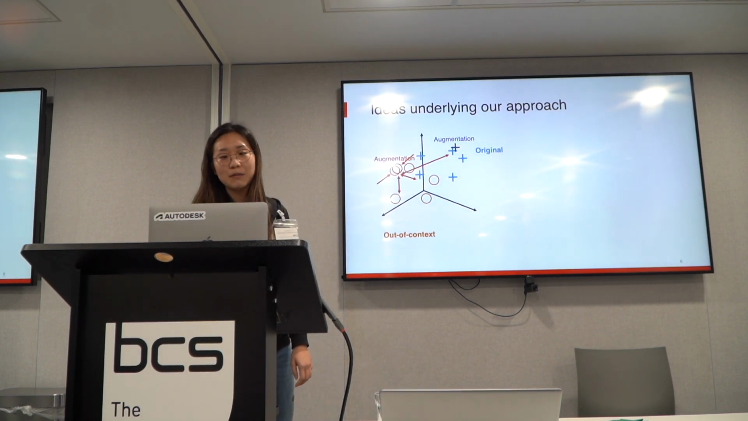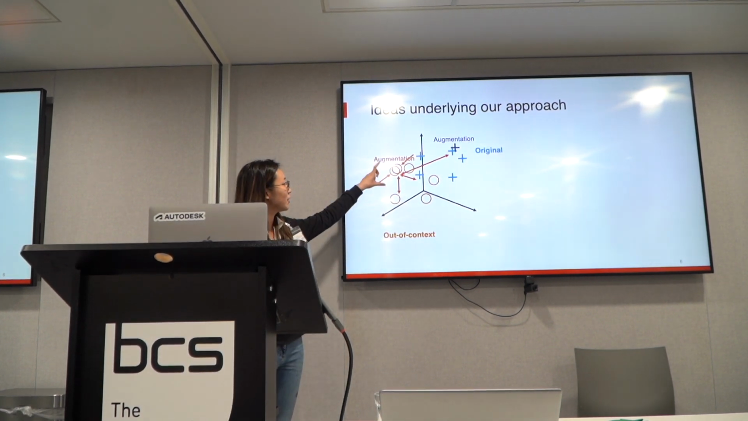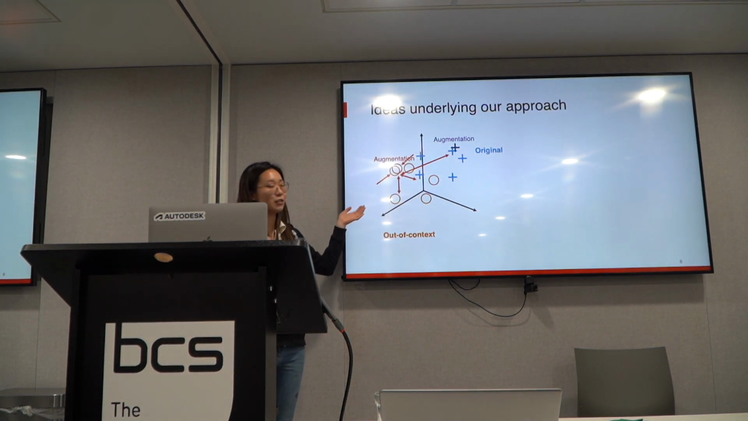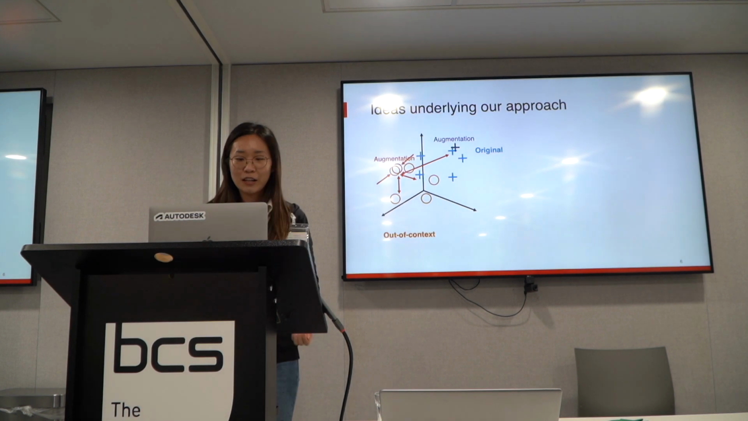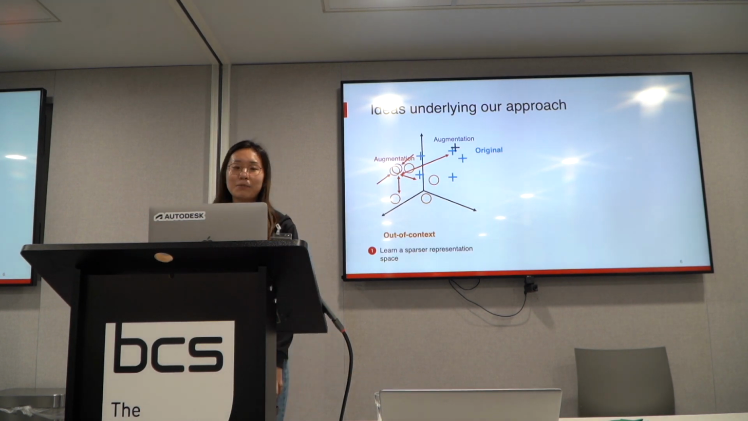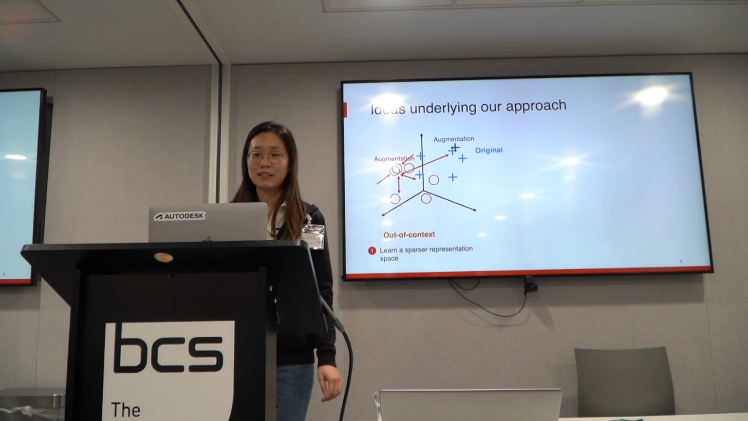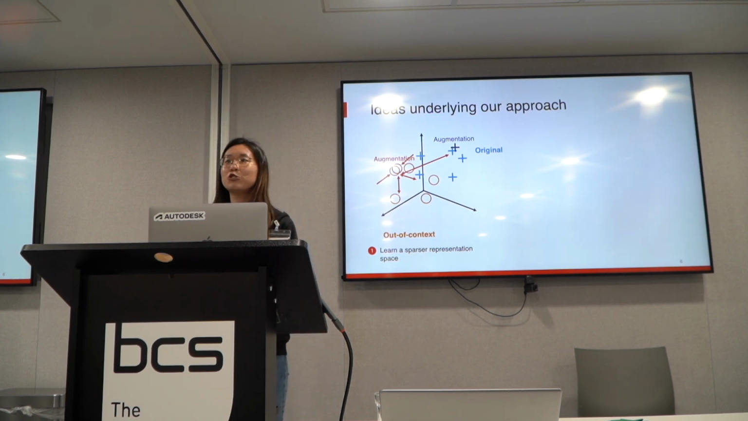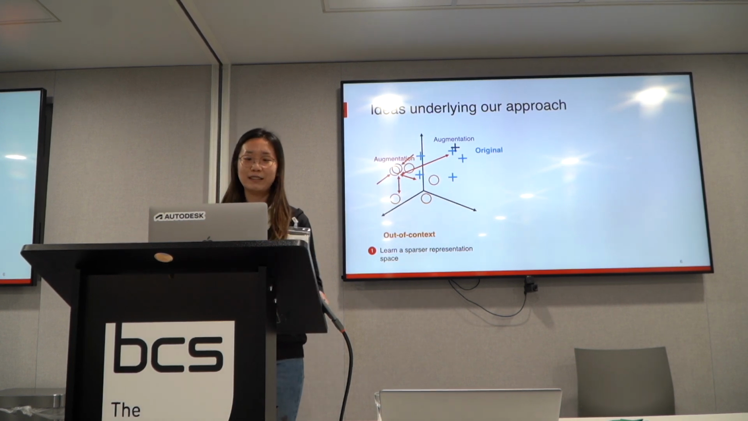And at the same time, we hope to push further the news item, the anchor news item, with all the rest of the news items in the same batch. So in this way, we end up learning a sparser representation space so that we can leave more room for the decision boundary to be drawn.